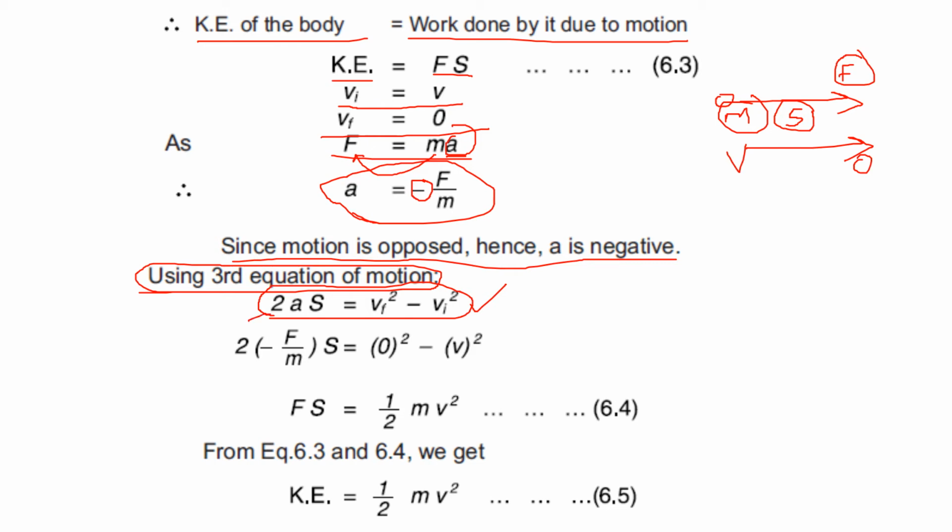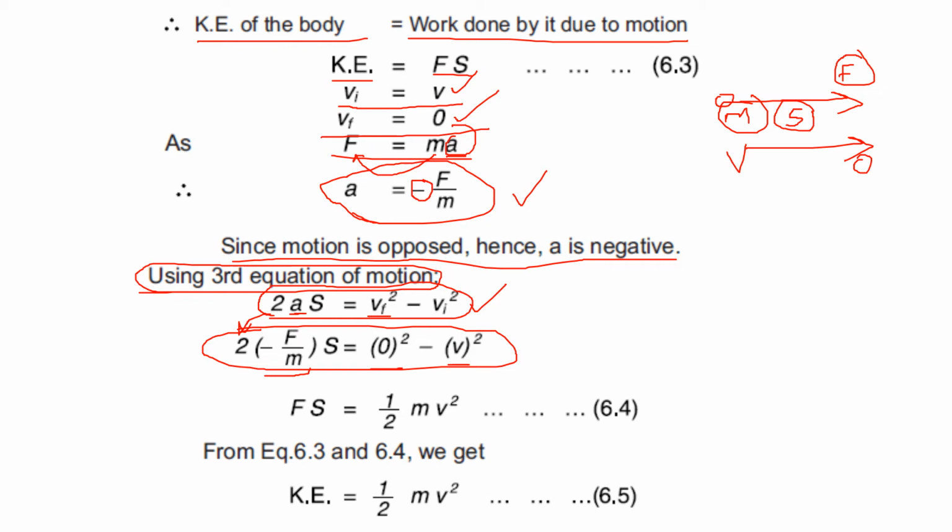So 2 will remain as it is. The value of a is minus F by m, which we get from here, which is equal to vf square. Vf is equal to 0, so we write 0 whole square. Vi is equal to v, so vi square is v square. So we substitute these values in the third equation of motion.